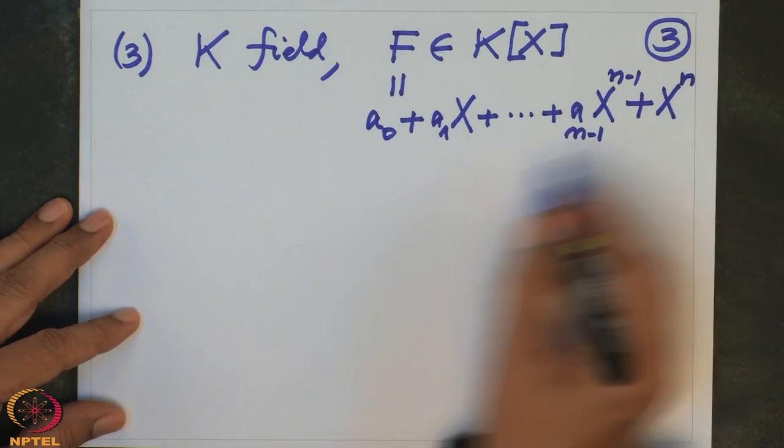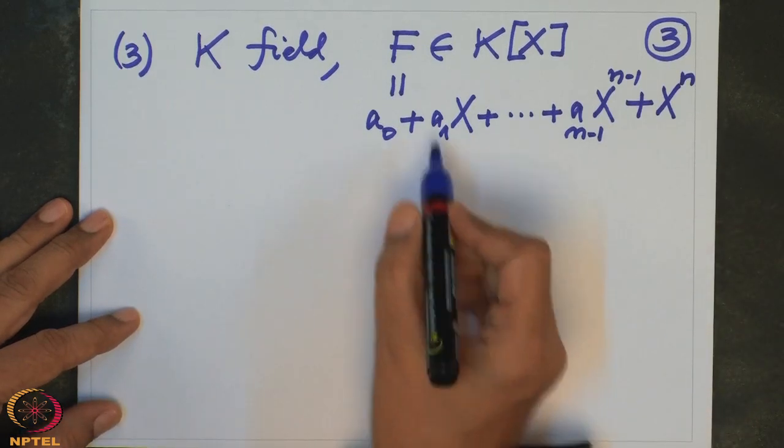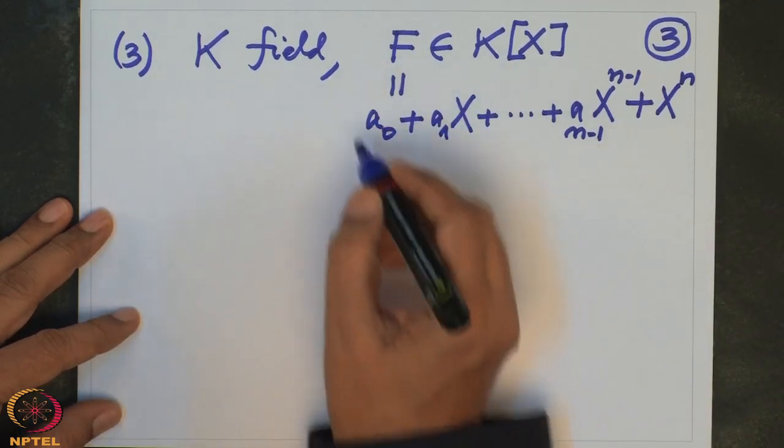So it is a monic polynomial in K[X]. F is non-zero.